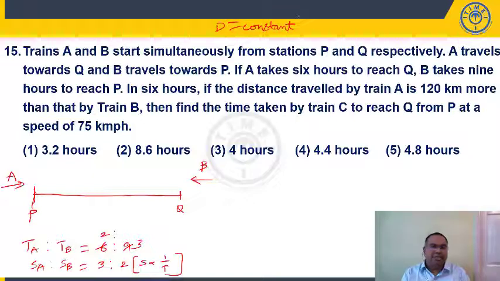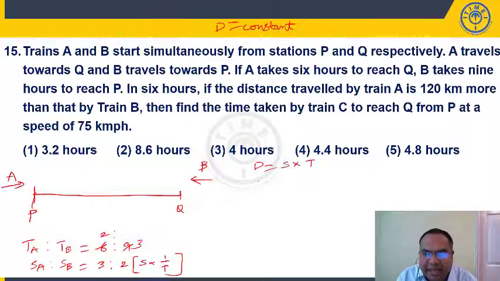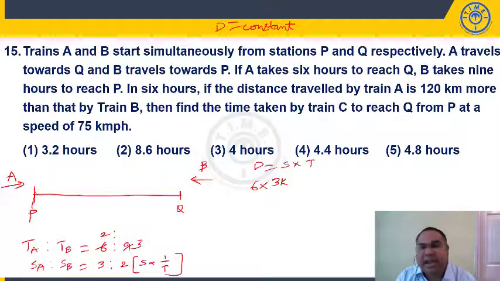When distance is constant, speed and time are inversely proportional. To cover this distance, A is taking 6 hours and B is covering the same distance in 9 hours. So the ratio of time taken is 2 is to 3, and the ratio of speeds of A and B is 3 is to 2. Now, in 6 hours, the distance covered by A. What is the distance formula? Speed into time. So 6 into speed of A, 3k, is 120 more than the distance covered by B in the same time.